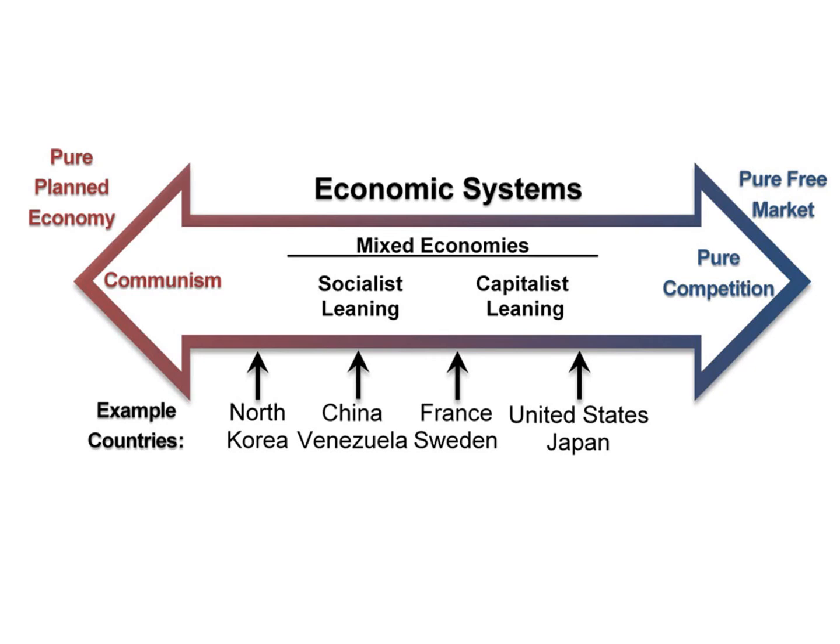If we look on this chart, on the right, the United States and Japan represent what we call a market-based welfare state, in which government plays a much larger role in answering the questions of what to produce, how much to produce, how to produce goods and services, and who receives the economic benefit of that production.